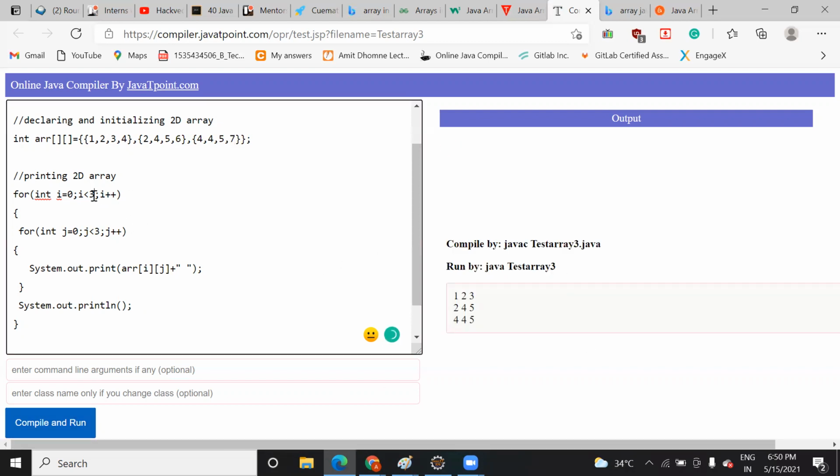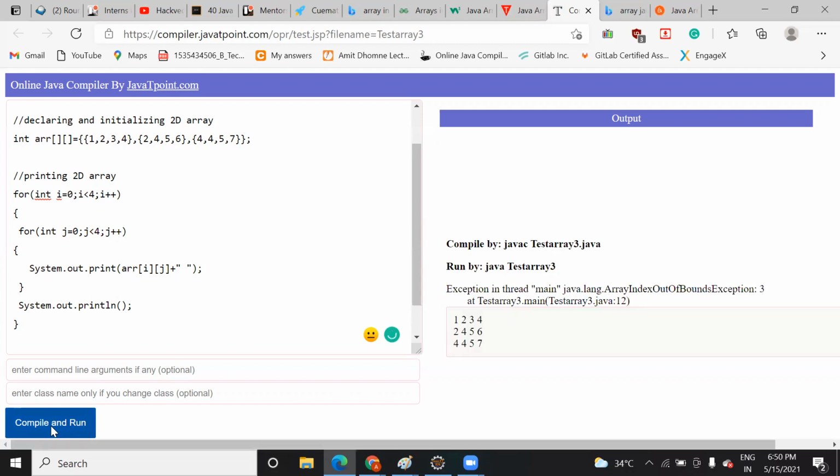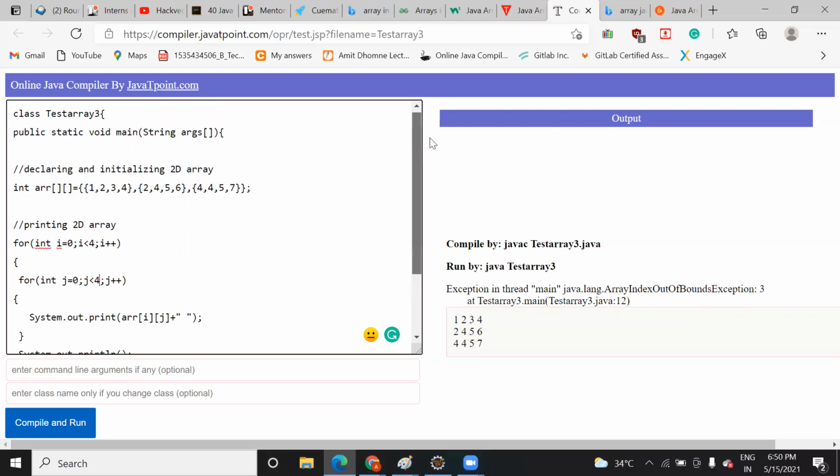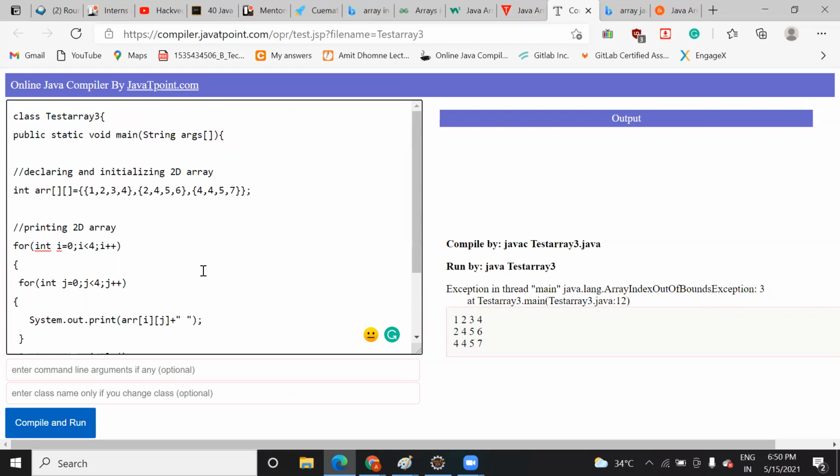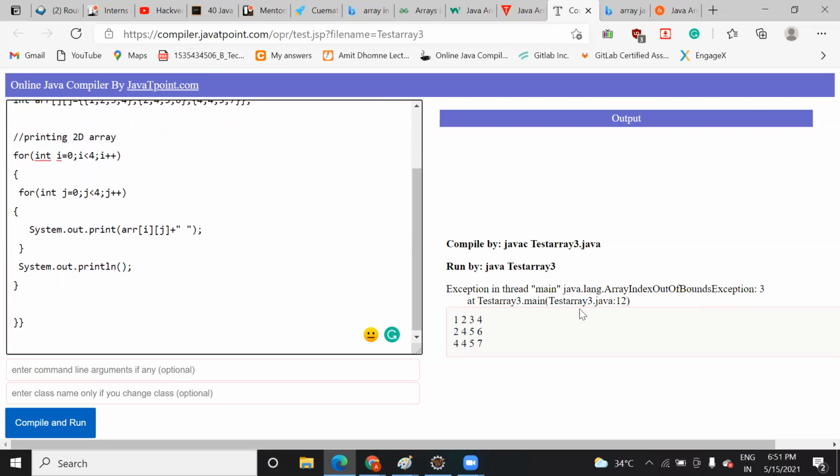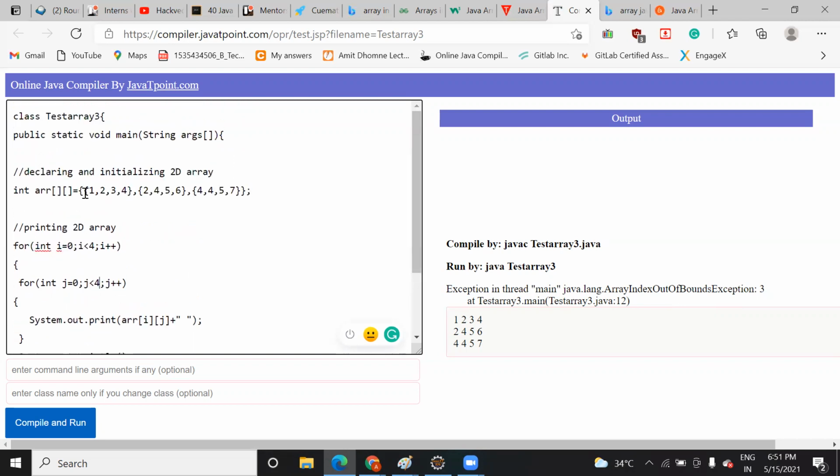Sorry, here I need to change it. See, right? There might be some error. We need to define it before. I think somewhere we have not defined it. j is equal to 0. Okay, it's saying array index out of bound, which means we have defined an array and we are trying to enter more values. That's why it is giving an error.